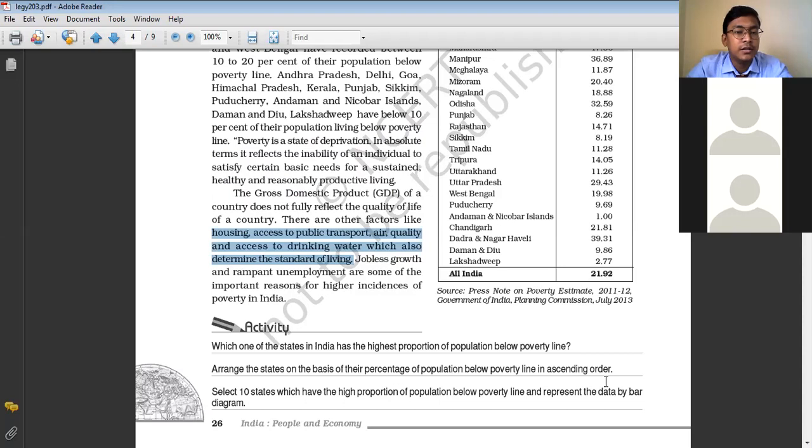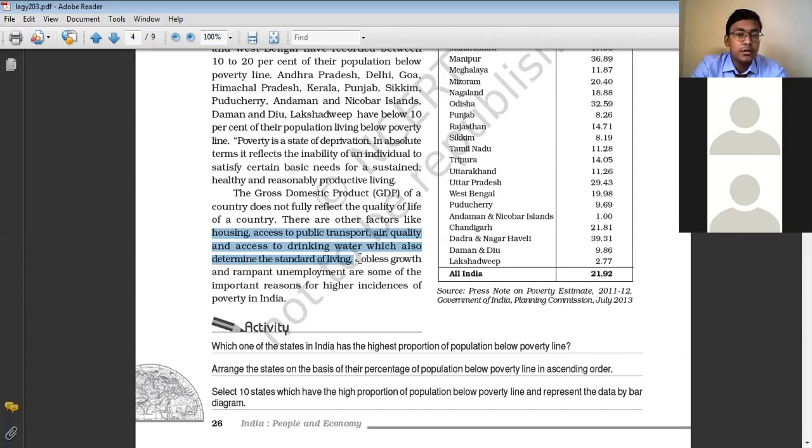of the urban areas. So access to proper clean drinking water, access to clean air, access to housing facilities, and access to public transport facilities are also taken into consideration while determining the standard of living of the people.